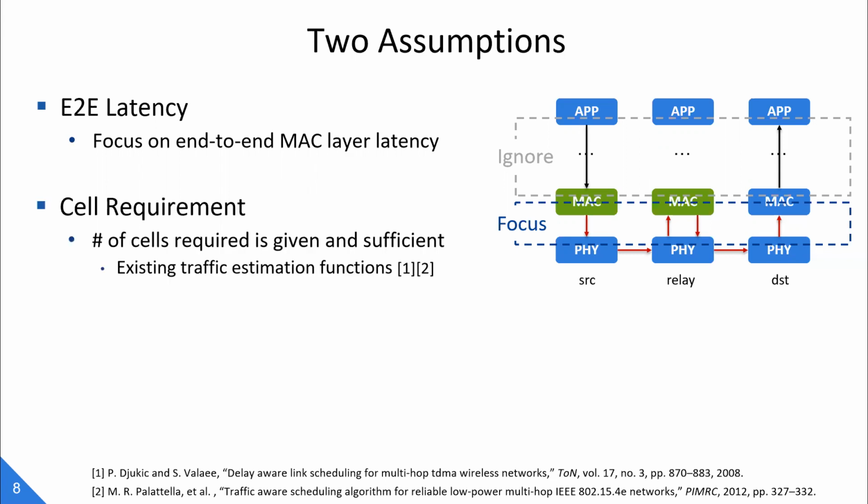And the second assumption we made is that for each task, the number of cells required by each link along its routing path has been determined, and each task is assigned a sufficient number of cells to transmit.